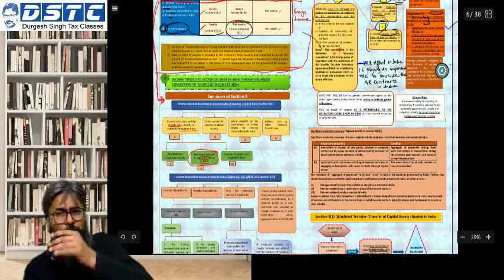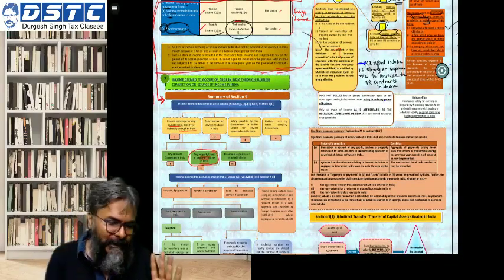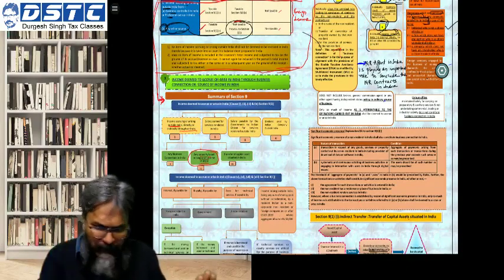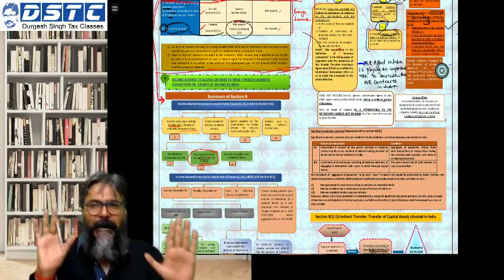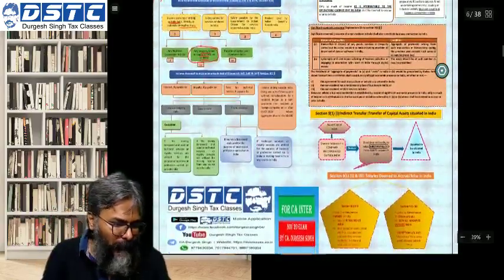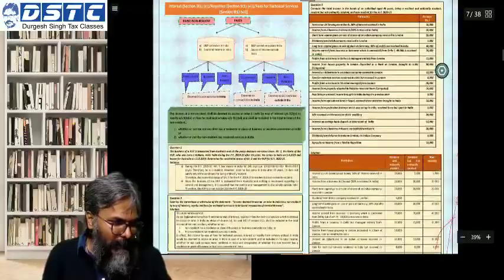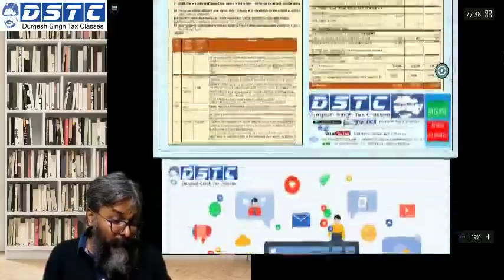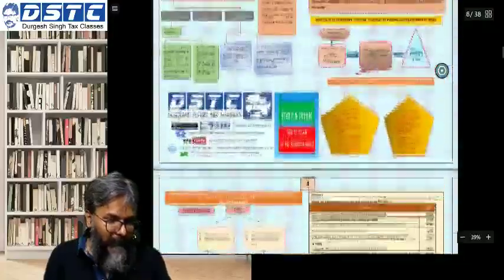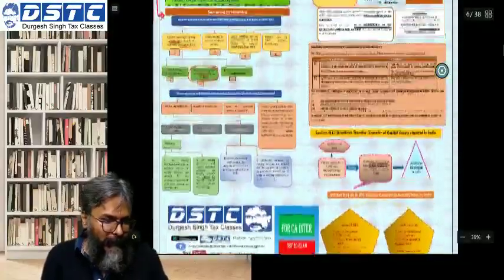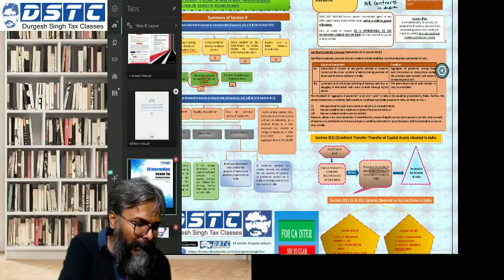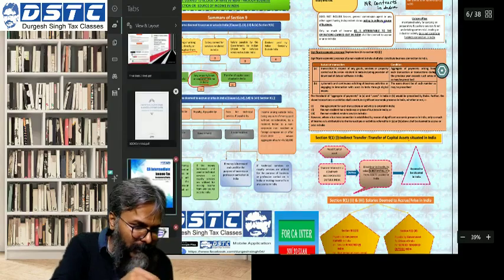The last part, students, try to understand this one, whatever I will teach you, and that will be all done for section 9. I hope the part on gift is also covered for all of you. There is also royalty and FTS, this is the technical part. So first of all, students, please take this example and copy it down in your notebook.